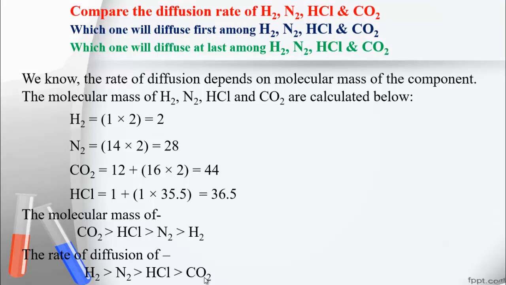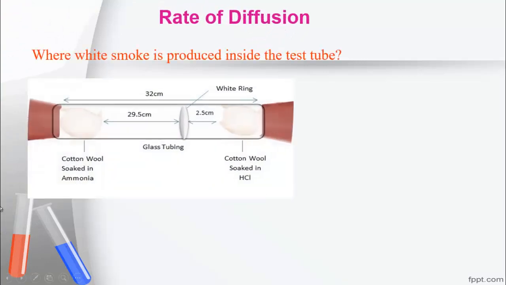Also, in another way, the rate of diffusion question may come where white smoke is produced inside a test tube. Over here, this is a glass tube, and at one end there is cotton wool soaked in ammonia solution, and at the other end cotton wool soaked in hydrogen chloride.